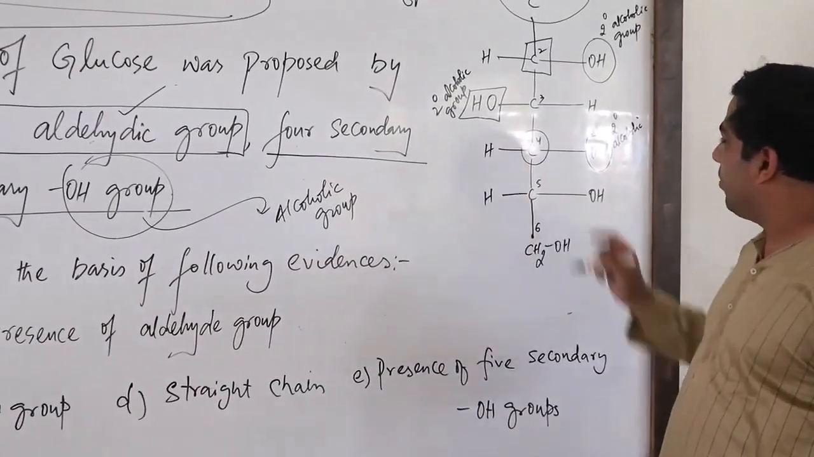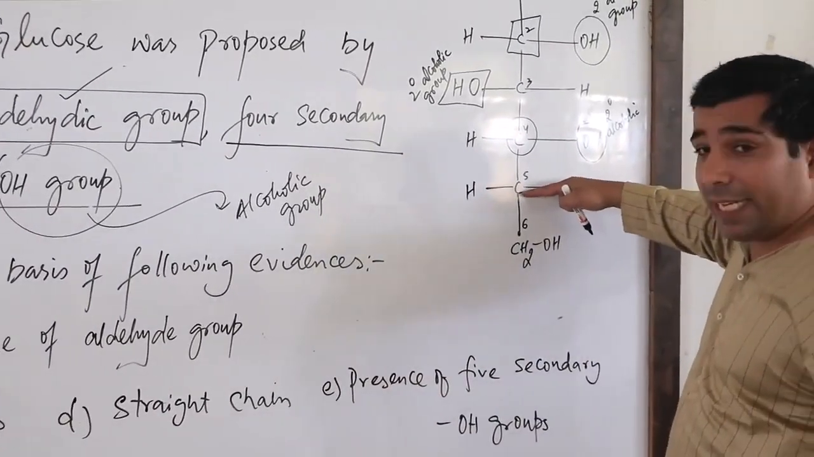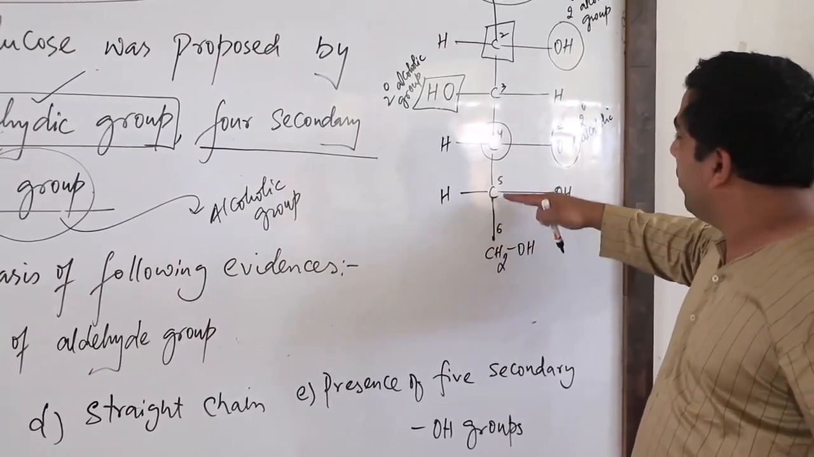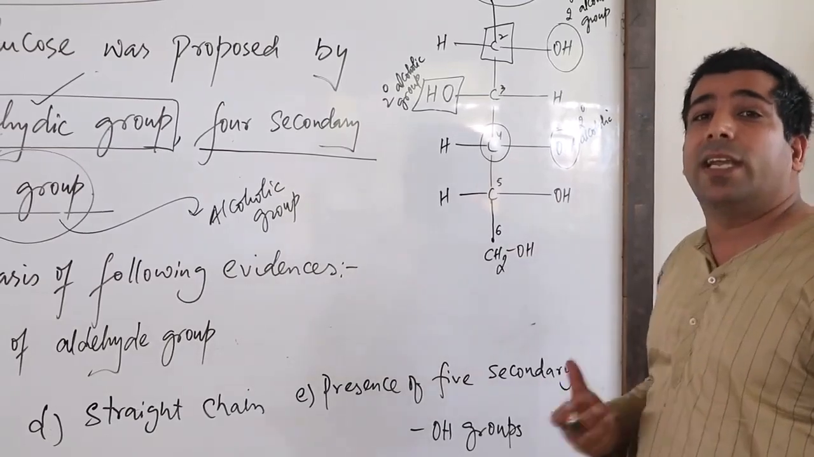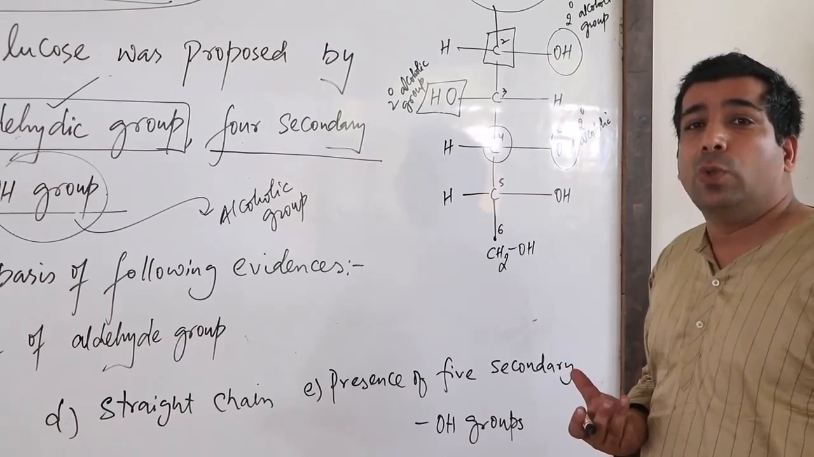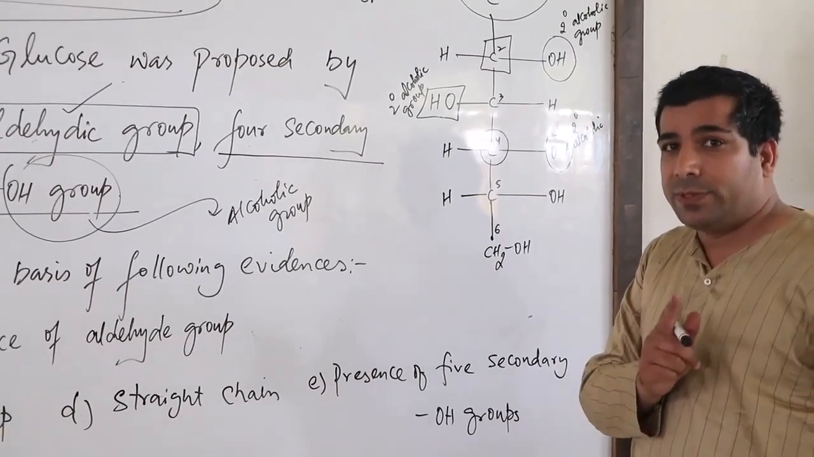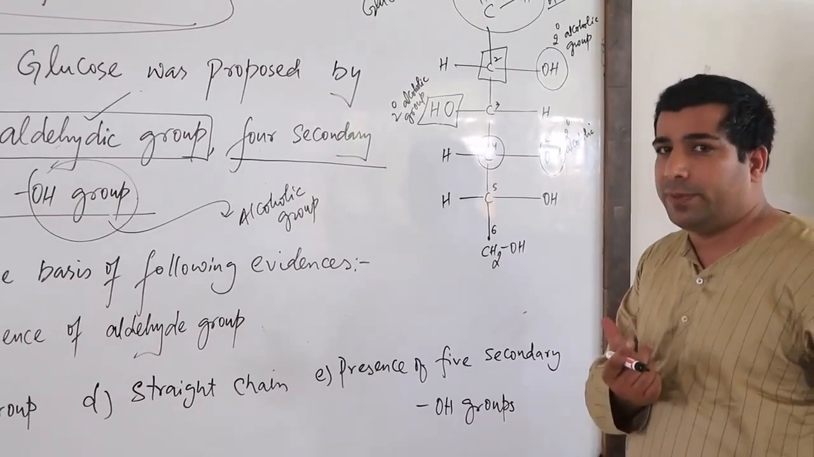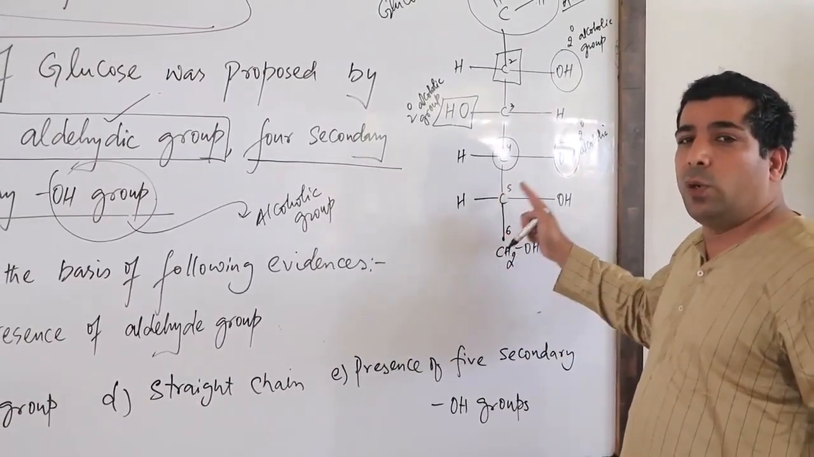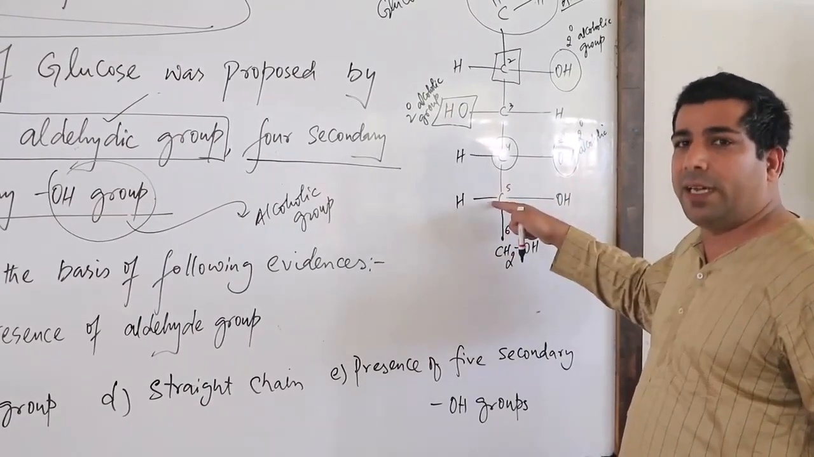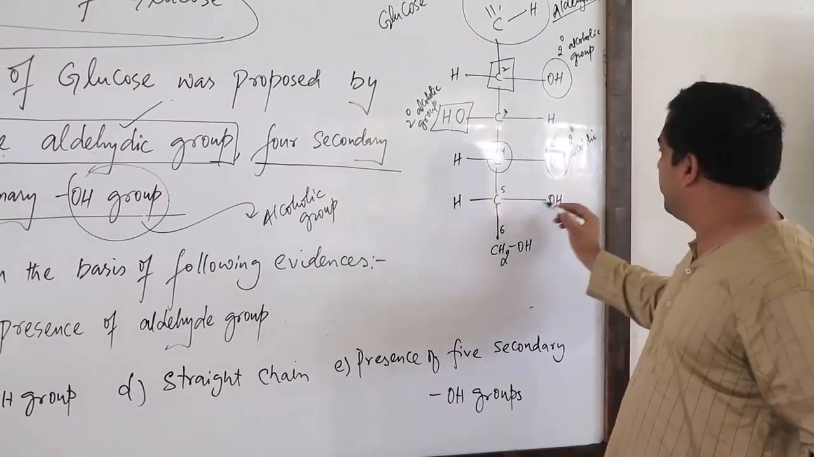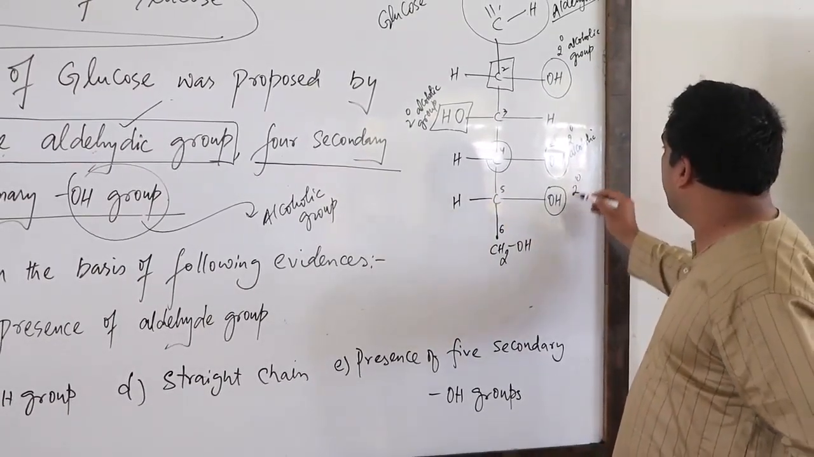Now look at the fifth carbon. The fifth carbon is attached directly to the fourth carbon and the sixth carbon, which means the fifth carbon is also a secondary carbon, because any carbon which is directly attached to two other carbons is known as a secondary carbon. So this fifth carbon is also a secondary carbon, and the OH group present on a secondary carbon is known as a secondary alcoholic group or secondary OH group. So this is a secondary alcoholic group.